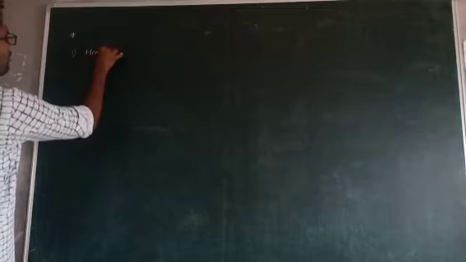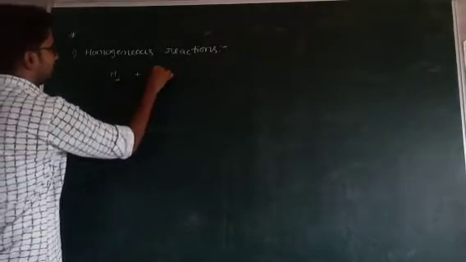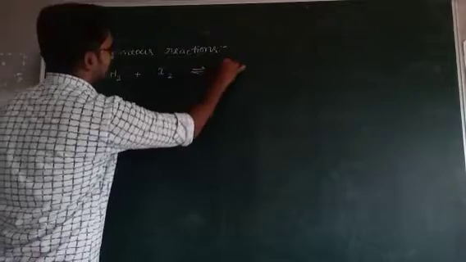First one, homogeneous reactions. No need to write chemical or equilibrium. Write homogeneous reactions. For example, if you take H2 plus I2 gives rise to 2HI.